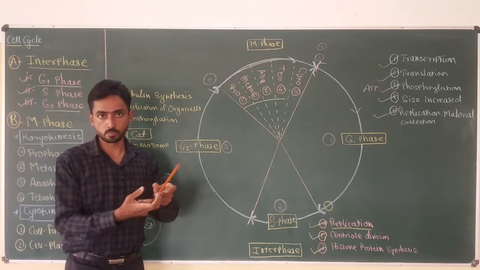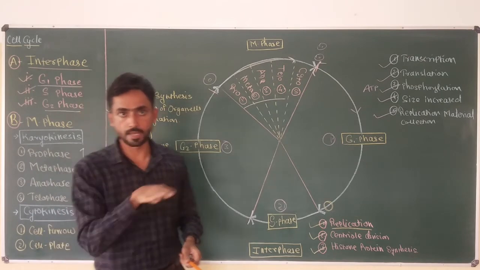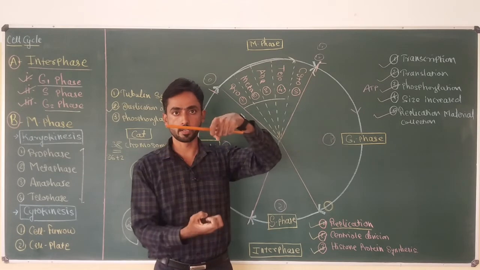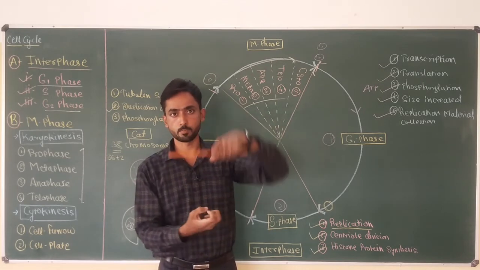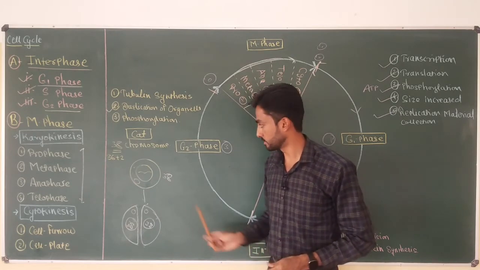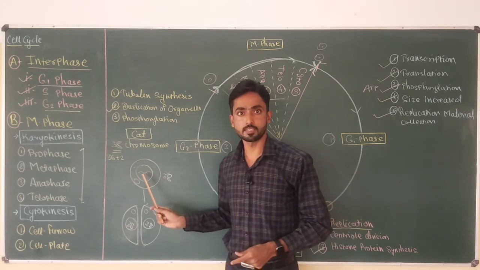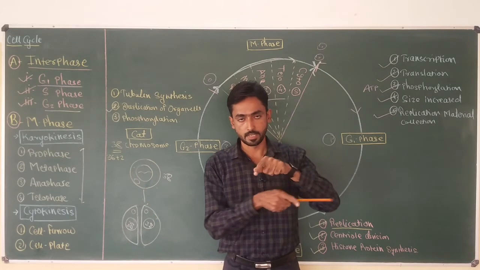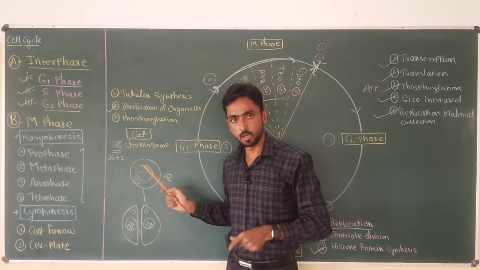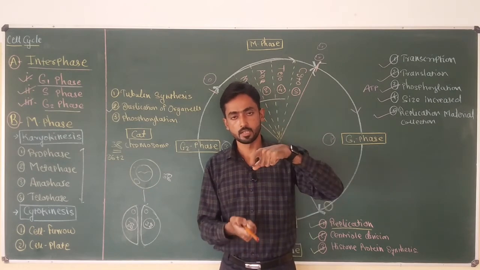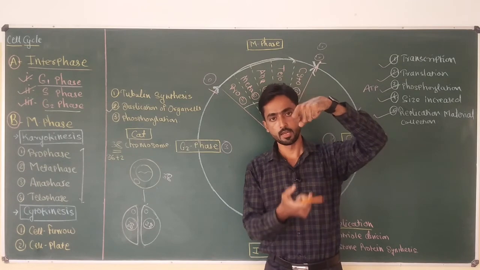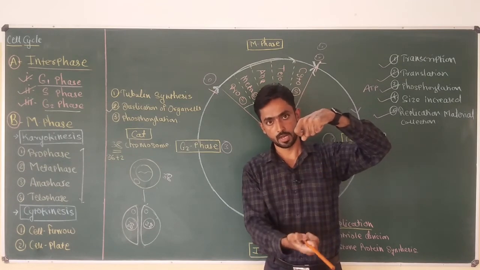The chromosomes present at the equatorial plane have to be pulled by some thread or protein towards the poles of the cell. Suppose this is a cat cell. After genetic material duplication in the S phase, the cat cell will have 76 chromosomes arranged in the middle portion, or equatorial plane, of the nucleus. For the nuclear division, out of 76 chromosomes, 38 have to go to one pole and the remaining 38 have to go to the other pole.